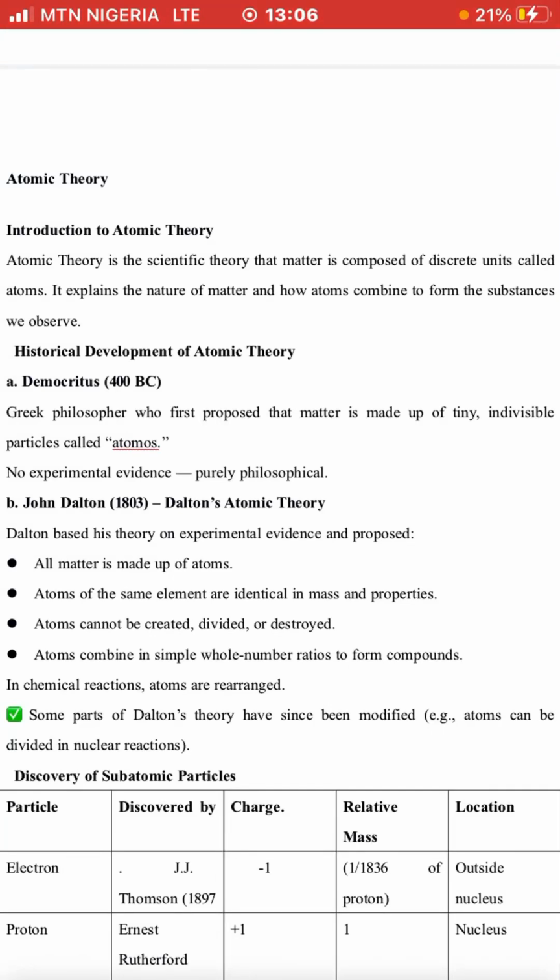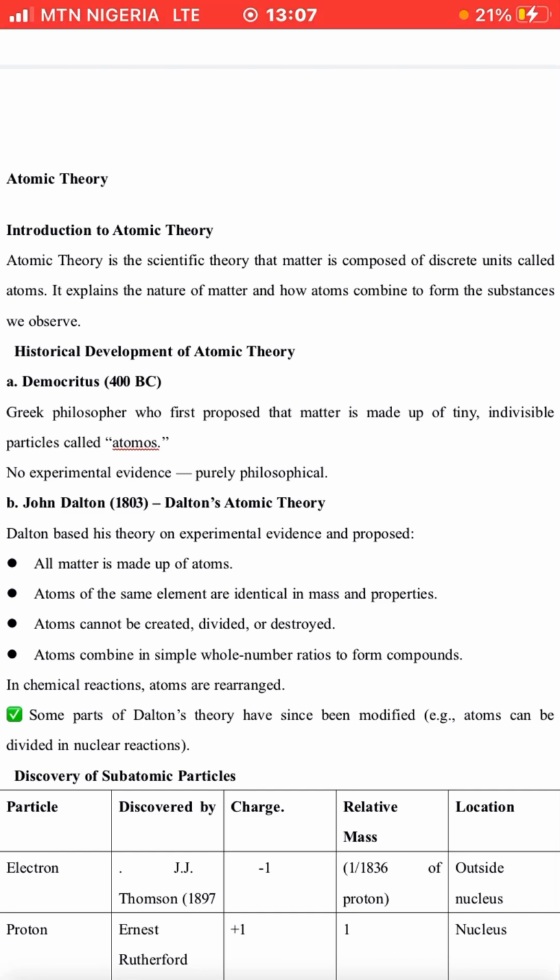Physical chemistry. And the first topic we have is atomic theory. What is atomic theory? We're told that it is a scientific theory that tells us that matter is composed of discrete units called atoms. This theory also helps us to know or explains how atoms combine to form substances that we observe.